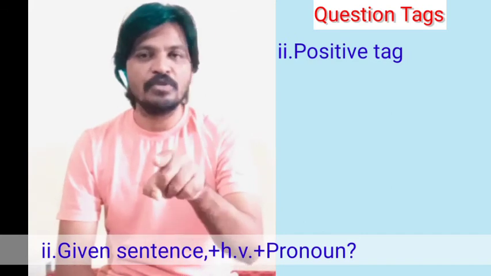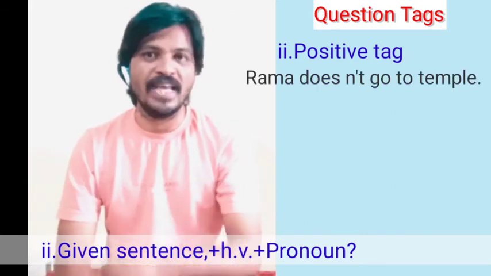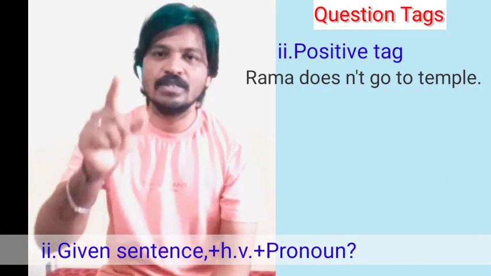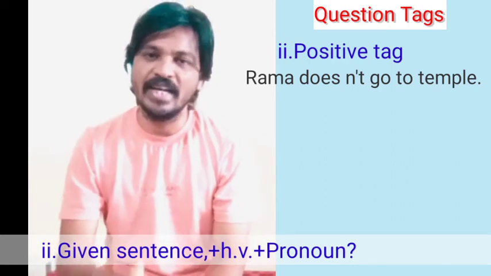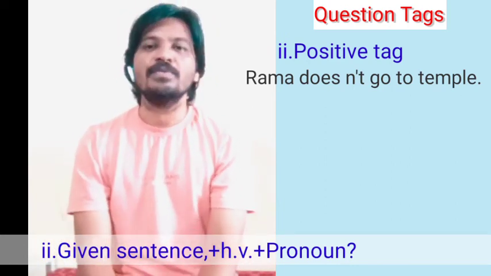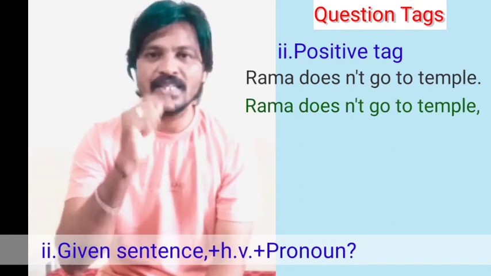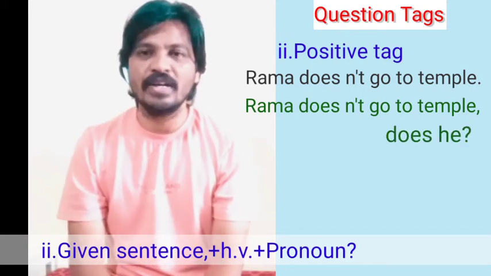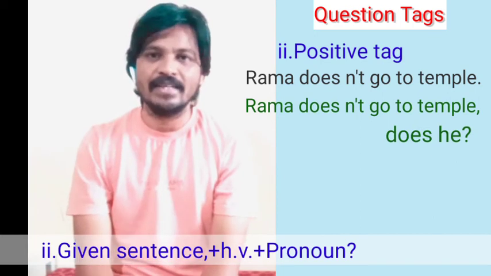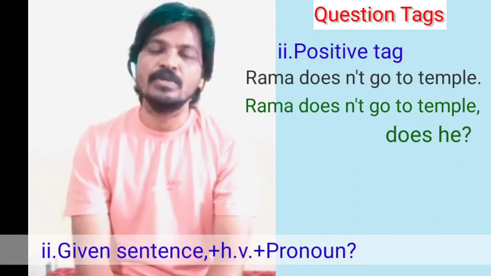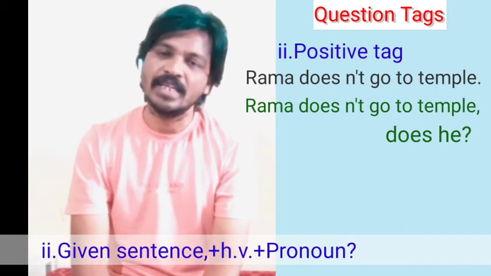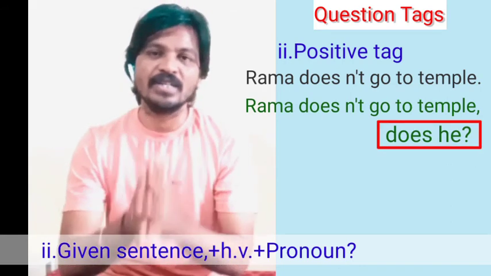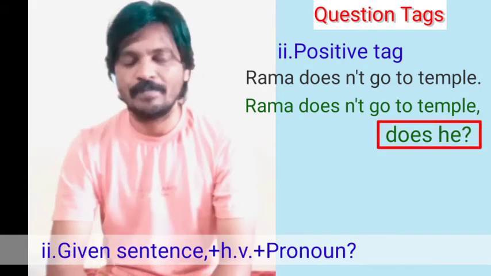But here we have to make this a negative sentence because we need a positive tag. Clear now? How to make this one? Rama doesn't go to temple. Yes, Rama doesn't go to temple. This is what? A negative sentence. For a negative sentence, what do we have to take? Positive tag. Okay, the given sentence, comma, plus what is that? Helping verb. Okay, what is the helping verb? Does. So next, what do we want? Subject pronoun. What is the subject pronoun? He. Yes, because Rama, according to gender, he. Yes, he and question mark. Does he? Yes. This is what? Question tag. Does he? This is the question tag. Yes. Very good.